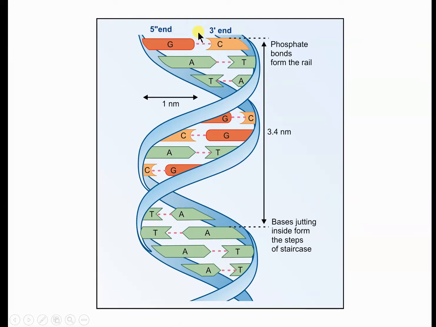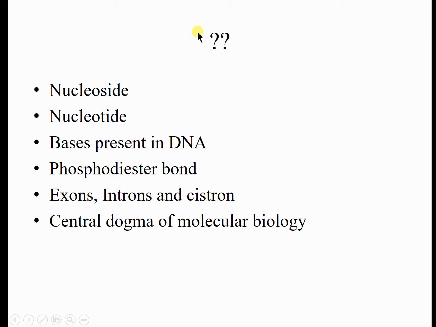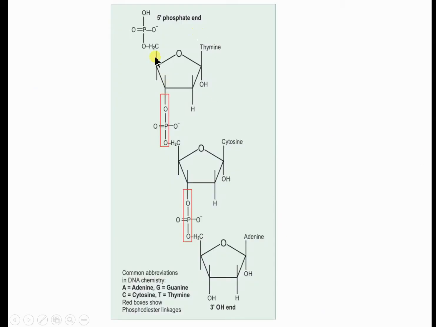This end is formed due to the 5 prime end, that is the fifth carbon of ribose sugar, because we all know that a nucleotide is made up of ribose sugar, then nitrogenous base and phosphorus.